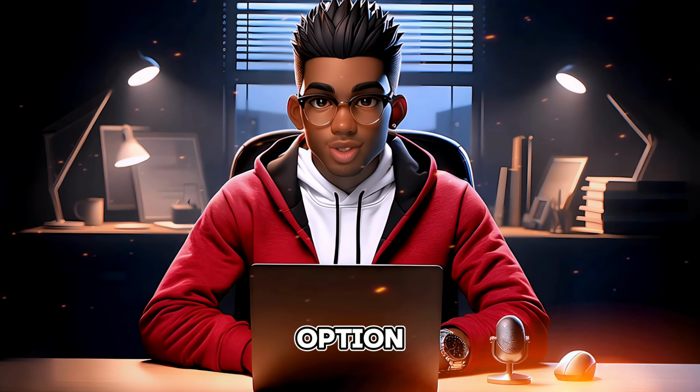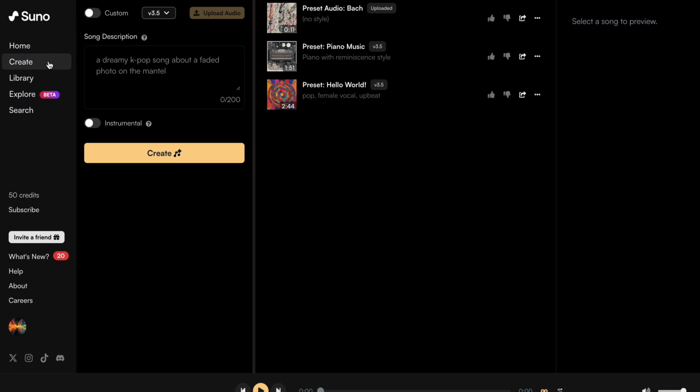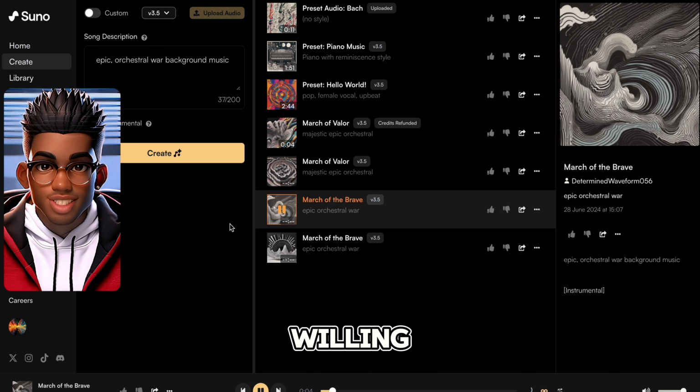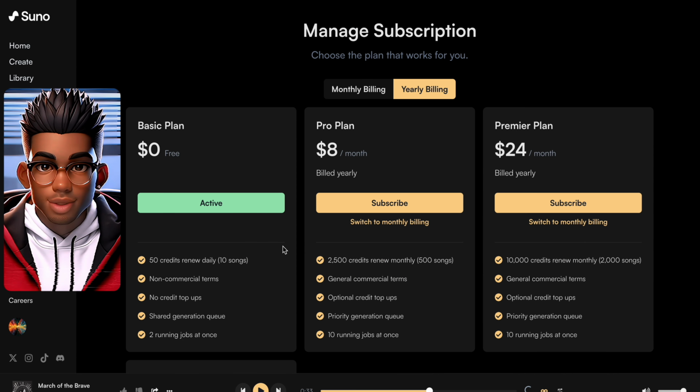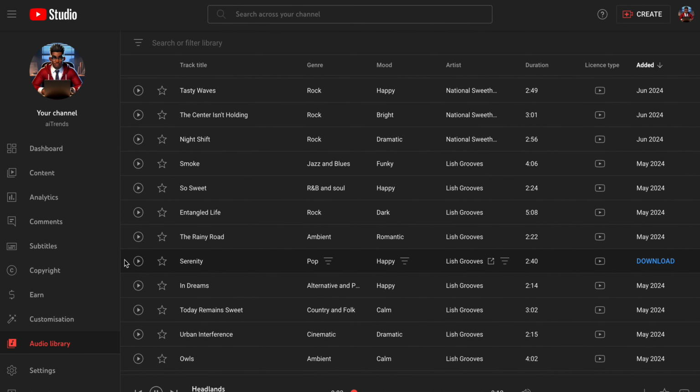The second option is to generate your own soundtrack. Simply go to Suno AI and create a song. Make sure you check Instrumental and then paste this command to generate your background music. These sounds can be pretty impressive, but you should only use this option if you're willing to invest, as the free version of Suno doesn't include commercial rights. The final option is to grab a free track from YouTube's audio library.